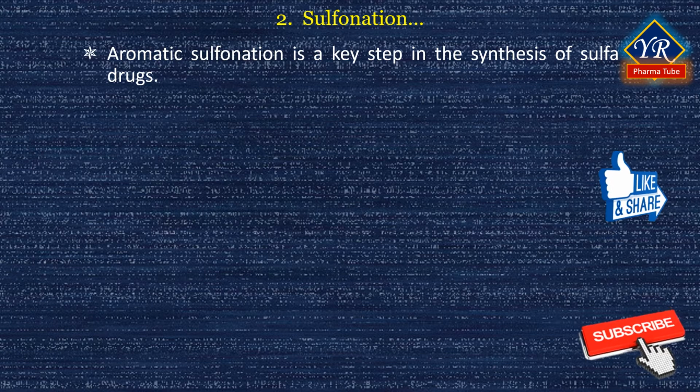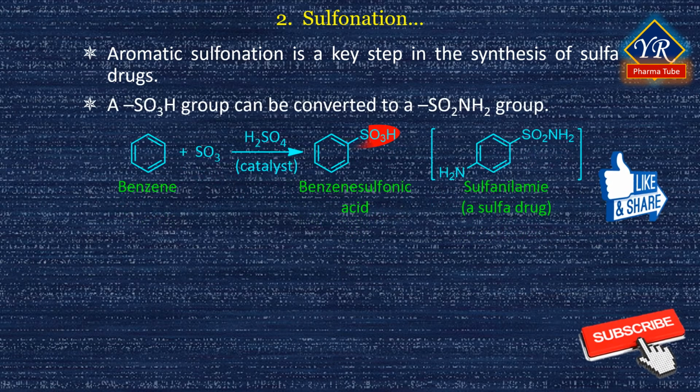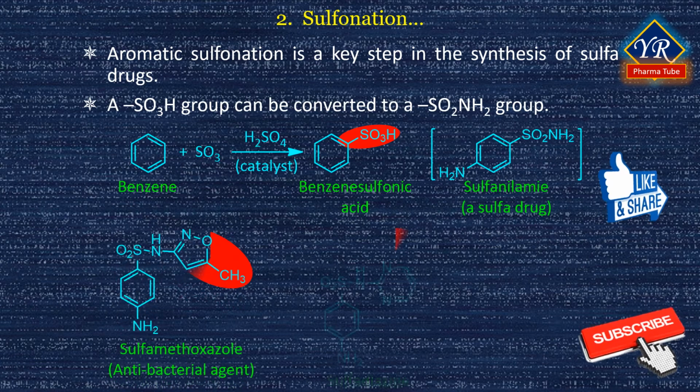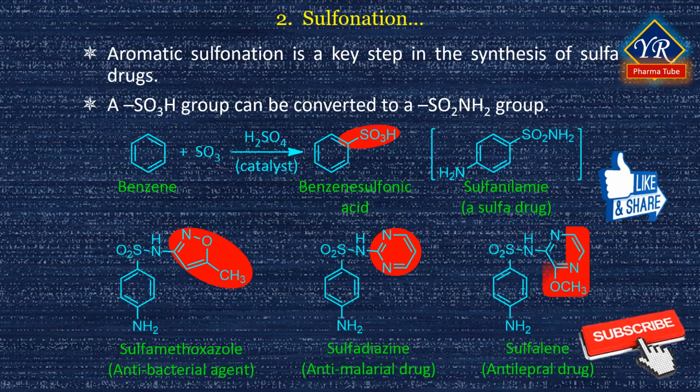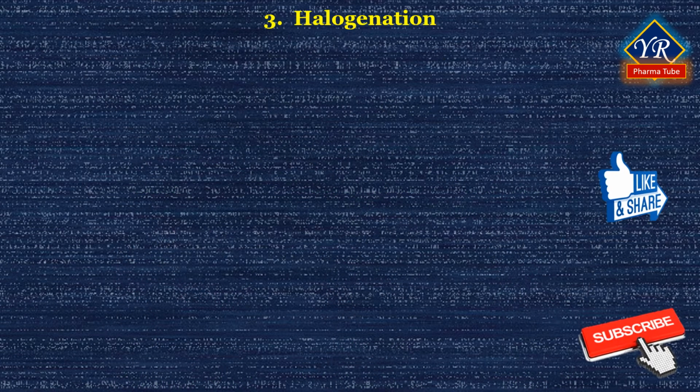The sulfonic acid functional group commonly found in azo dyes affects both the color of a compound and its solubility in water. A sulfonic acid group can be converted to a sulfonamide group to form sulfur drugs. And the last reaction of this lesson is halogenation of benzene.